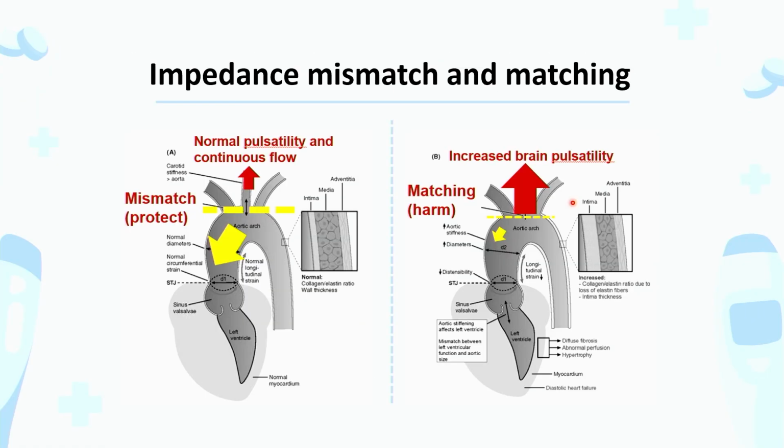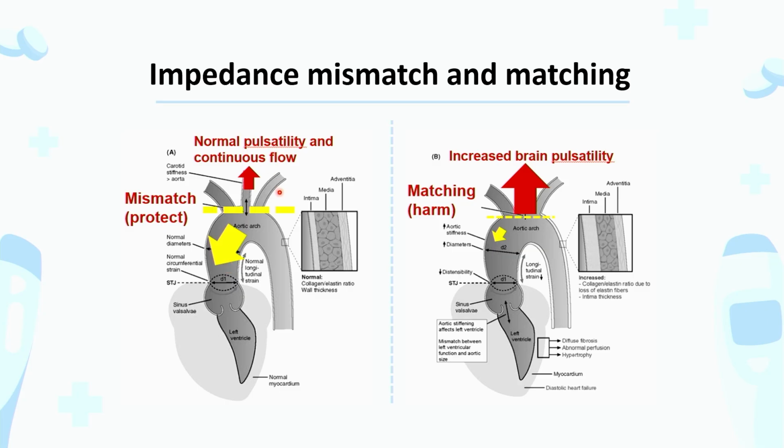And there's a concept described as a possible mechanism of organ damage, called impedance mismatch. At a young age, the aorta is very elastic and compliant with low aortic input impedance, and the carotid artery has a smaller diameter and higher vascular impedance. Therefore, there is an impedance mismatch between the two artery systems, and such a mismatch can protect the brain from the pulsatile flow generated by the heart.